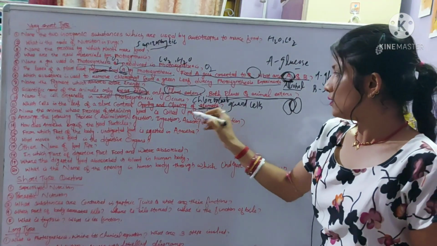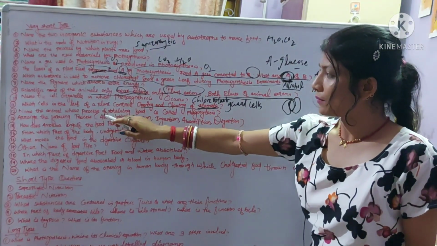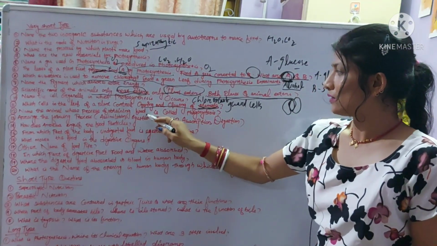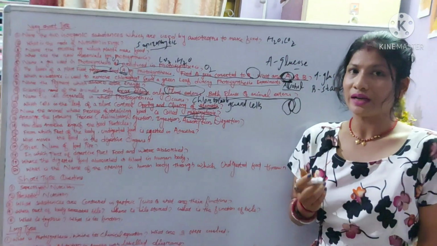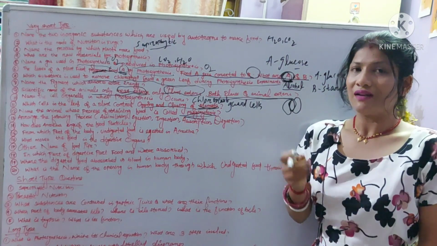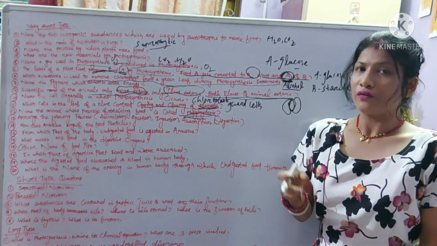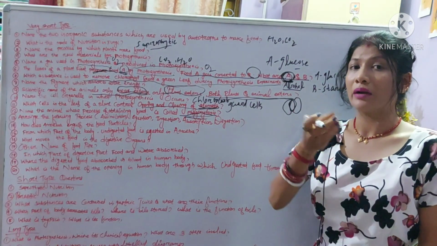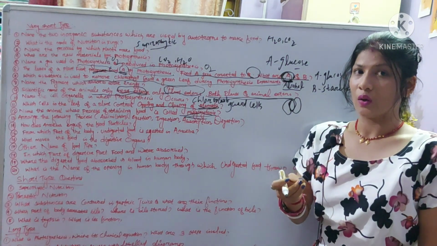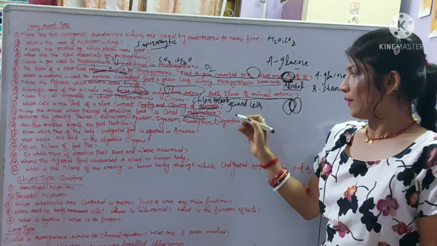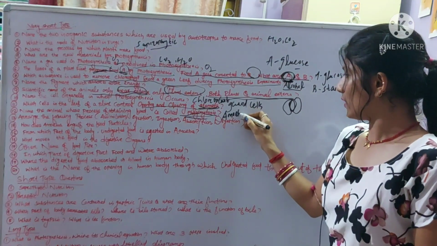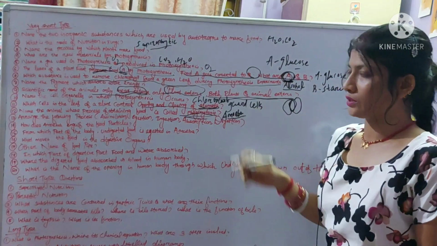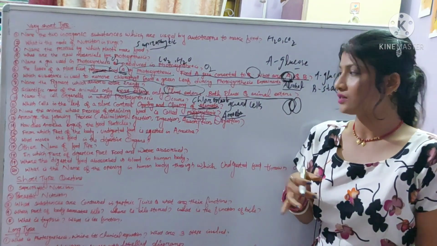Next question is, name the animal whose process of obtaining food is phagocytosis. Phagocytosis means the cell feeding process, the mode of nutrition in which an organism obtains food from the surroundings. That is the amoeba. So amoeba obtains its food by the process of phagocytosis. We have already discussed this in our previous classes.